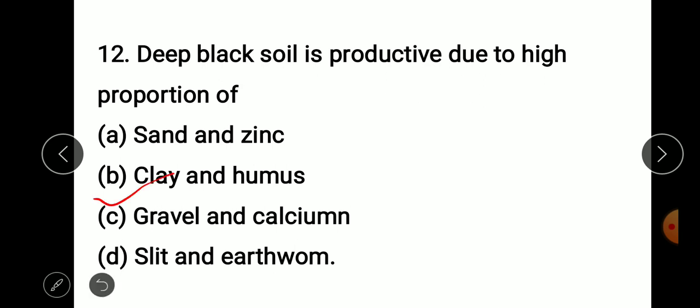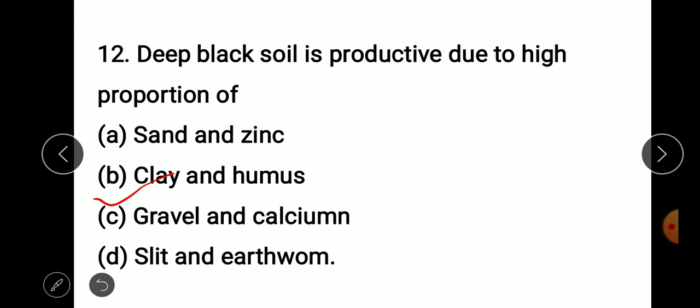And what is clay or humus? Clay and humus is basically formed upon death and decay of living organisms. Whenever a living organism dies, its biomass gets decayed and decomposed by fungal and bacterial activity, and that forms the clay and humus.